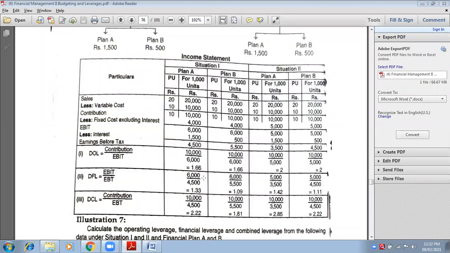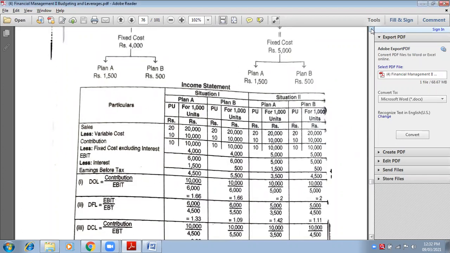Anyways, we have done this type of question, but it was not situation 1 and 2. It was different companies, like company A, company B, company C. Yesterday only we had done, remember? I hope you all remember. Yes, ma'am. So come on, quickly note down the solution part. Also, you have to make the working notes. Don't forget to make the working notes.